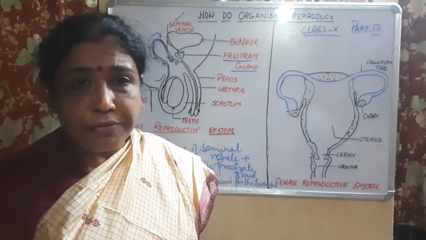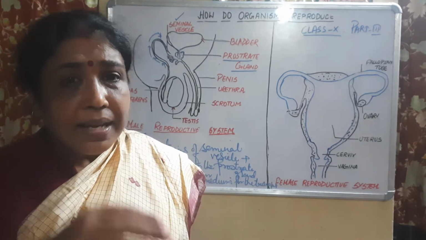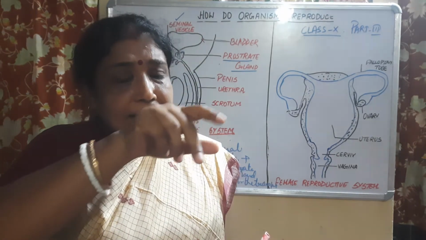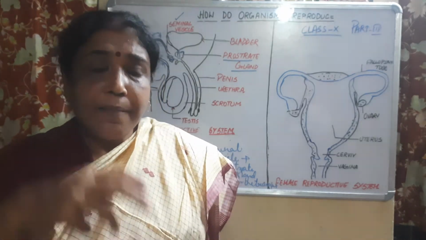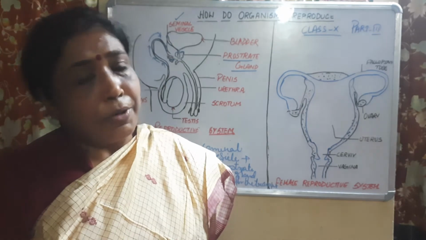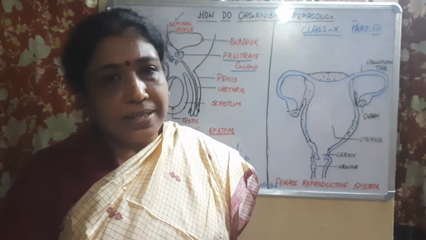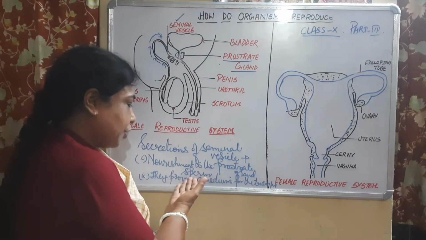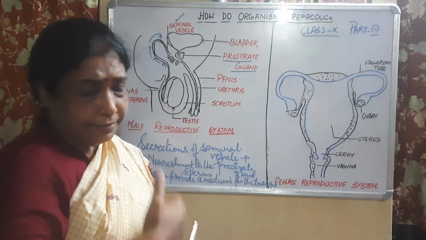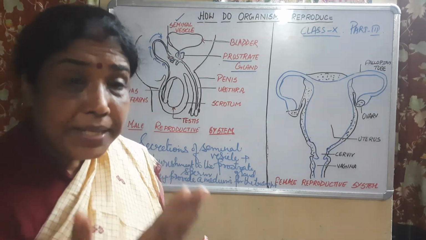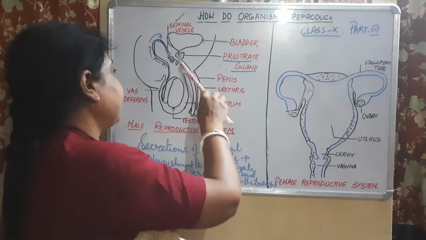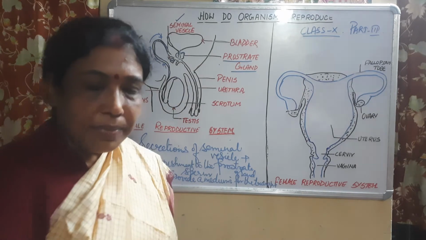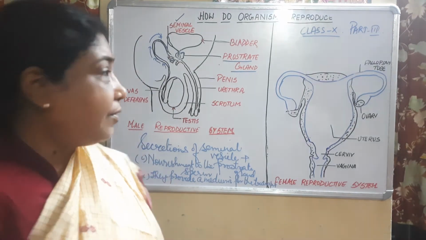As well, the sperm has a tail and needs a medium for traveling, and the secretions of the prostate gland and seminal vesicle perform both functions. They give nourishment to the sperm as well as provide a medium for its transport, and ultimately through the urethra it is ejaculated out of the body.